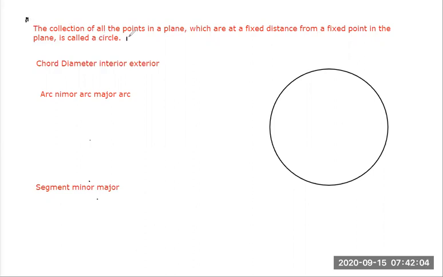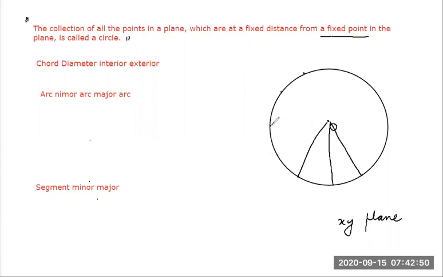The collection of all the points in a plane. Obviously, this is a plane. I can call it XY plane. Collection of all the points in a plane which are at fixed distance from a fixed point. Now, there is a fixed point. Let's say this is a fixed point. I may name it O. From this fixed point, so many points are there. 100, 1000, 10,000 points. All those points are at fixed distance. Means this distance is fixed.